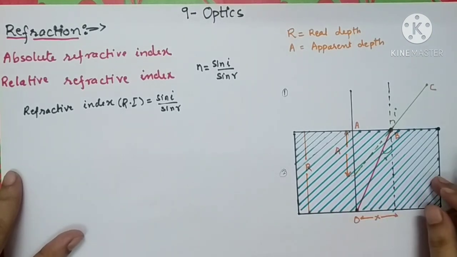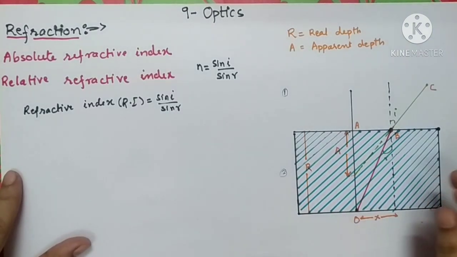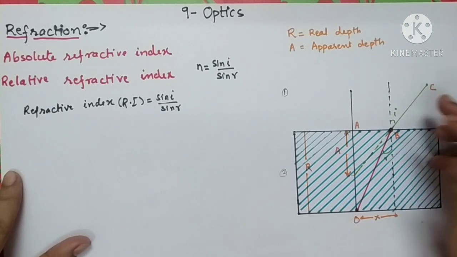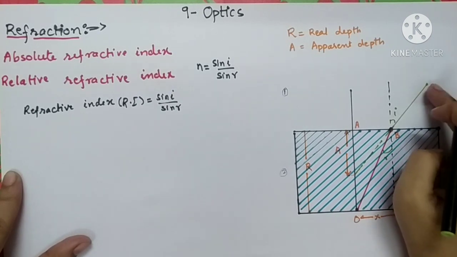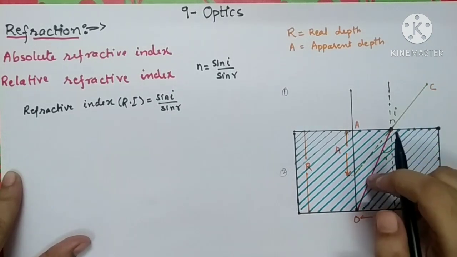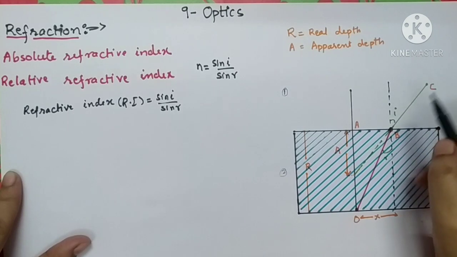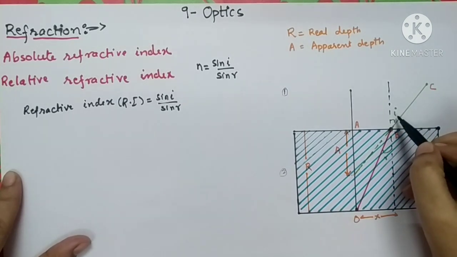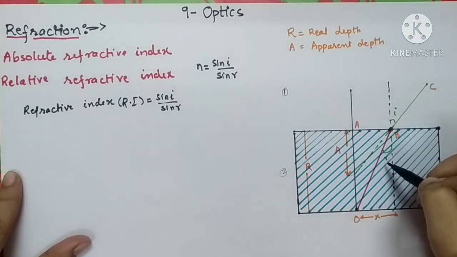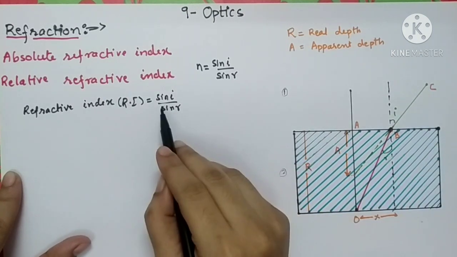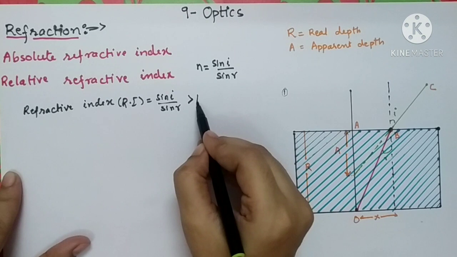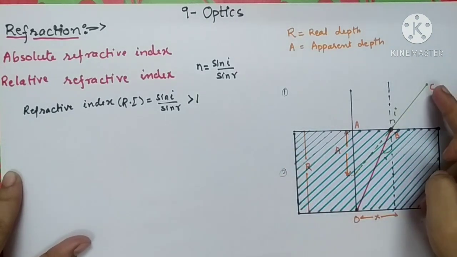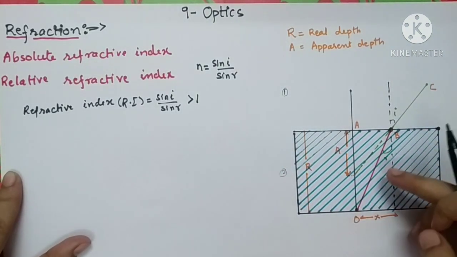There are various things that you might have observed while studying the process of refraction. See here, we had taken a ray of light in the air. The light ray is passing from rarer medium to denser medium. You will come to know that the angle of incidence will always be greater than the angle of refraction, and this ratio sine i upon sine r will always be greater than 1 whenever a light ray passes from rarer medium to denser medium.